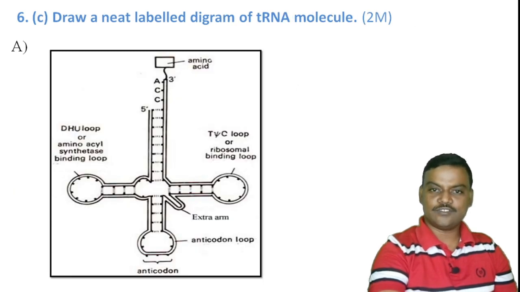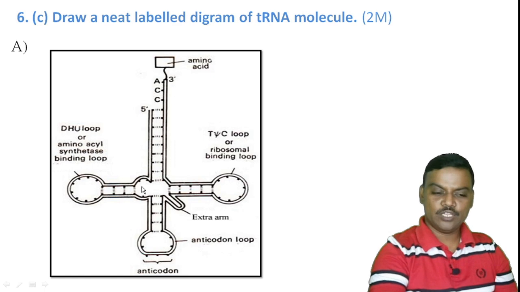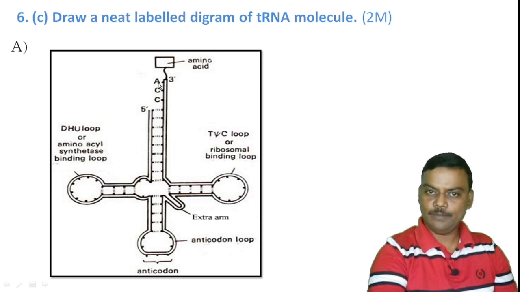So the next question, C. Draw a neat labeled diagram of tRNA molecule for 2 marks. In this diagram, you should mention the amino acid acceptor arm, having 5' end and 3' end with unpaired CCA nitrogen bases. This arm is called the TψC loop or ribosomal binding loop.